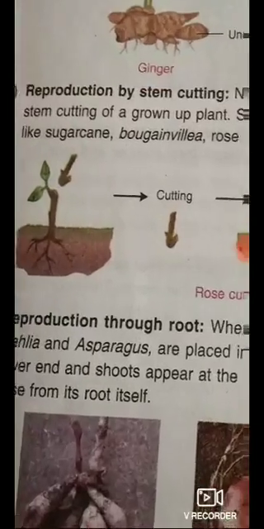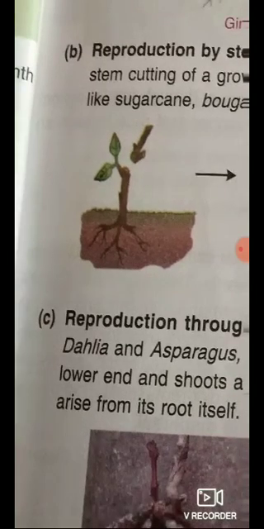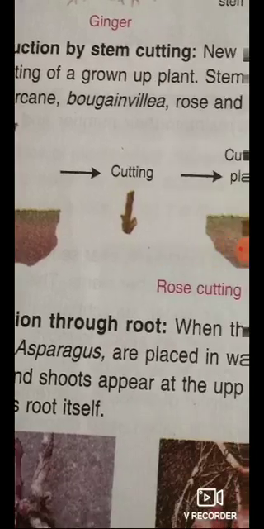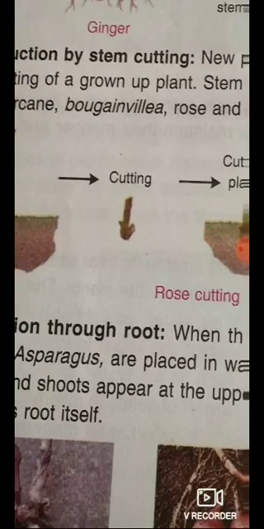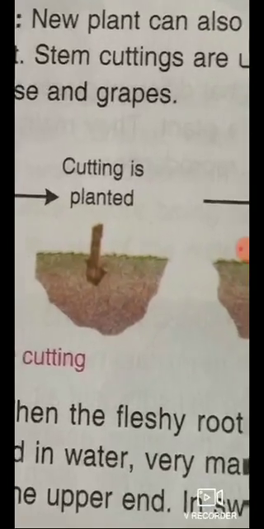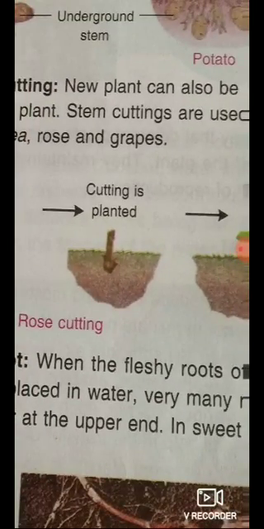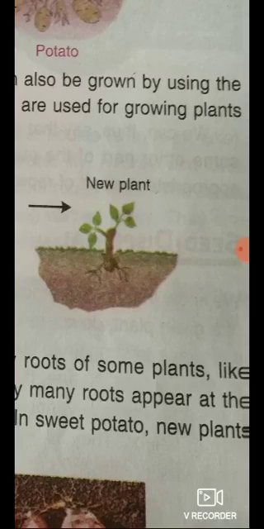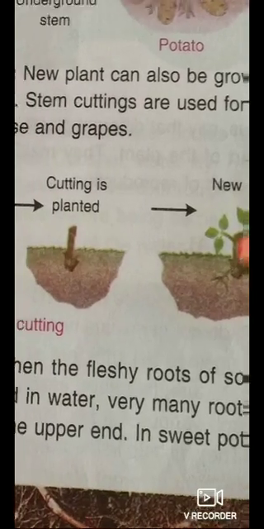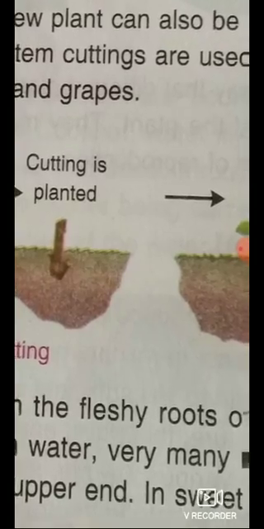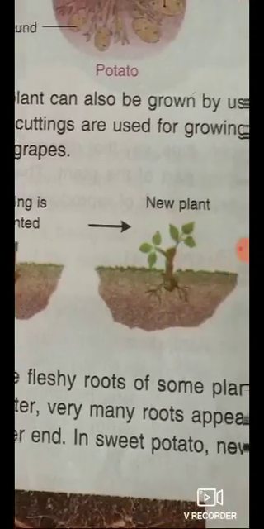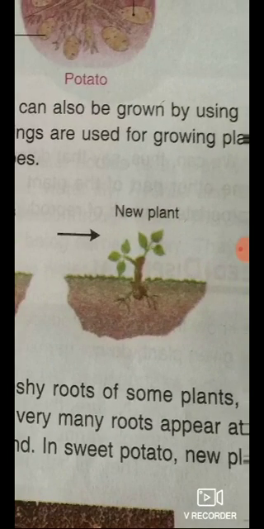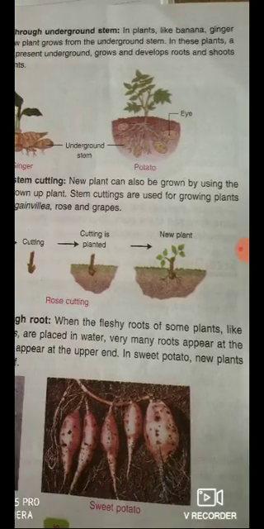Now come to reproduction by stem cutting. See this plant, this is a rose plant. This is the first step, that means cutting of the stem. Now after cutting the stem, the cutting is planted here. This is very important. The planted stem cutting grows into what? A new plant, and you will get a rose again. So this is the reproduction through stem cutting.